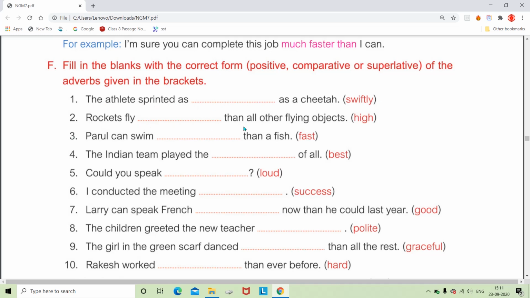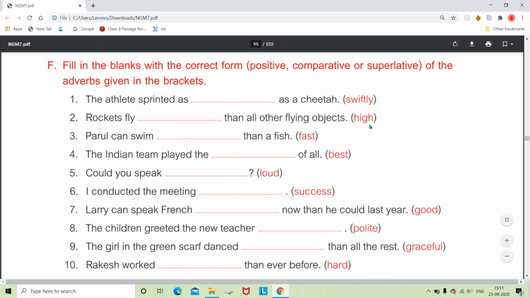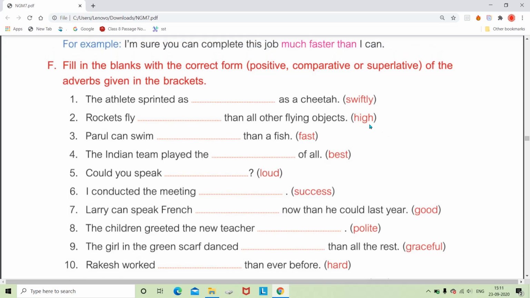Then: the rockets fly dash than all other flying objects. Here you can find than, so than means comparative degree. Obviously we will use er after high, and the adverb would be higher. High is also an adverb, but it is used in the positive degree. Now as we have to use it in the comparative degree, we will add er. So higher, and then than. Next: Parul can swim dash than a fish. Here again than is there, so comparative degree, so fast becomes faster. So Parul can swim faster than a fish.